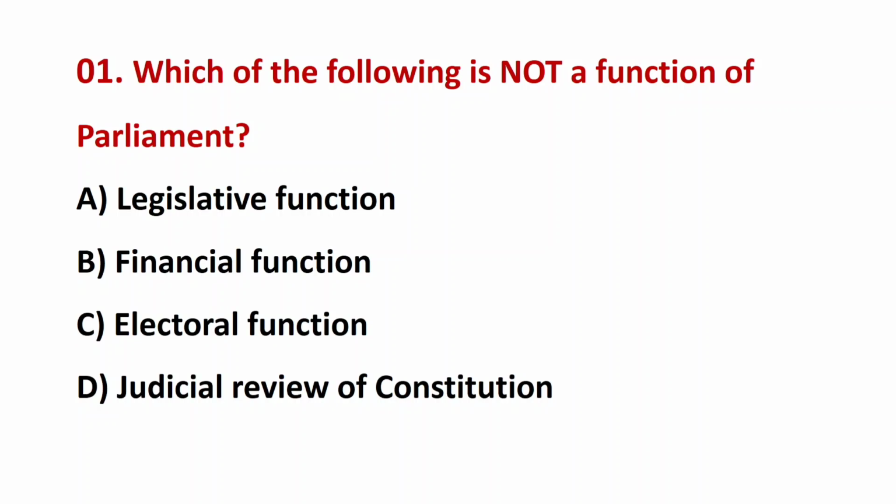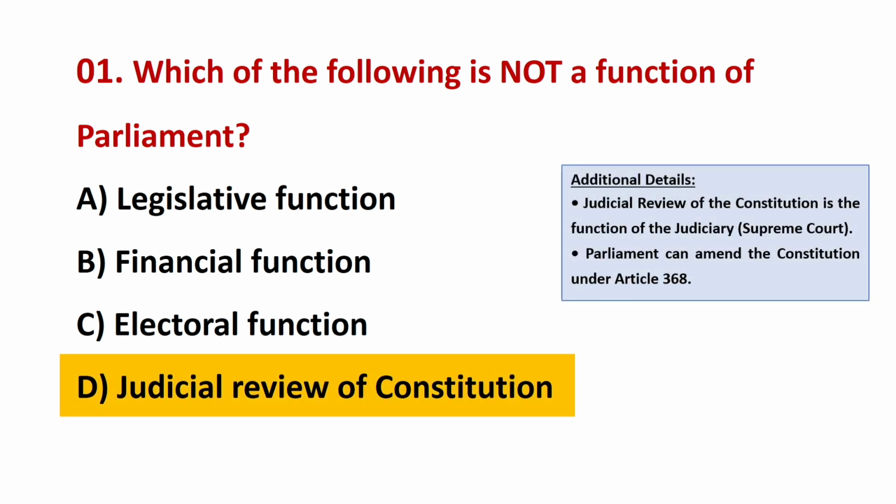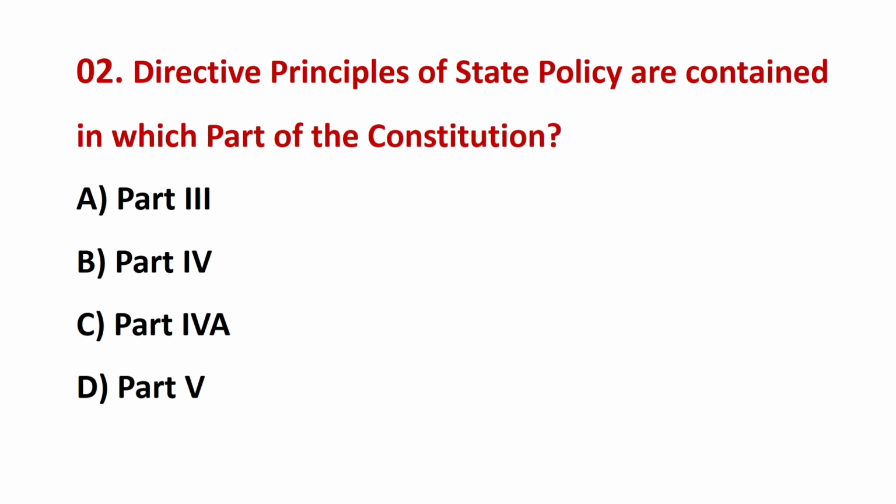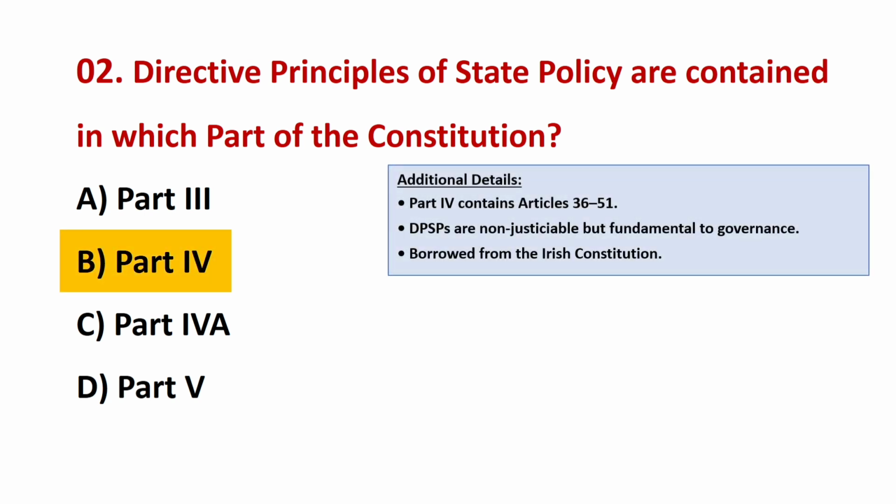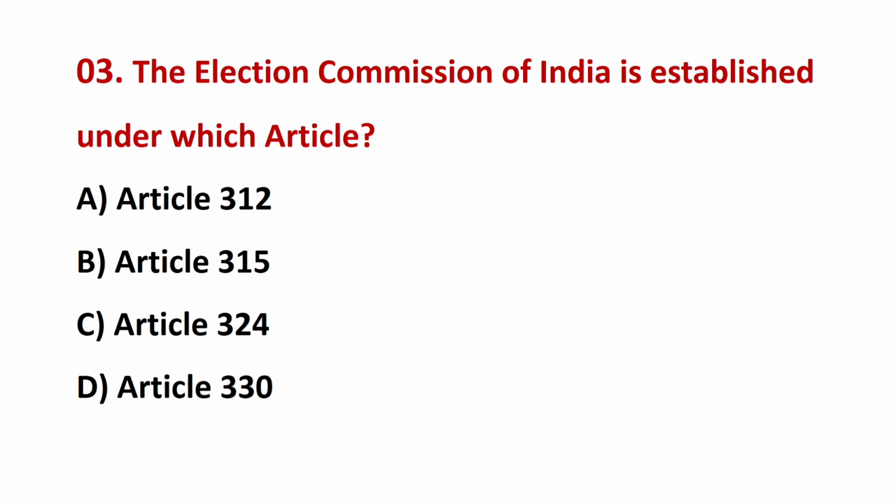Which of the following is not a function of Parliament? The correct answer is D. Judicial review of Constitution. Directive principles of state policy are contained in which part of the Constitution? The correct answer is B. Part 4. The Election Commission of India is established under which article?